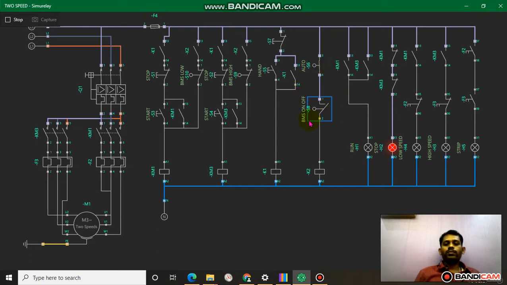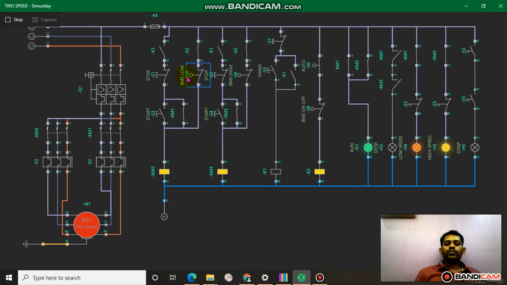Auto mode, this is the BMS. I am using BMS on and off in this auto mode. This is the signal, on, off and on. This is the input. This is the input BMS low operate. This is the high operate. Now start low, again high. This is the auto mode, controlled through BMS.